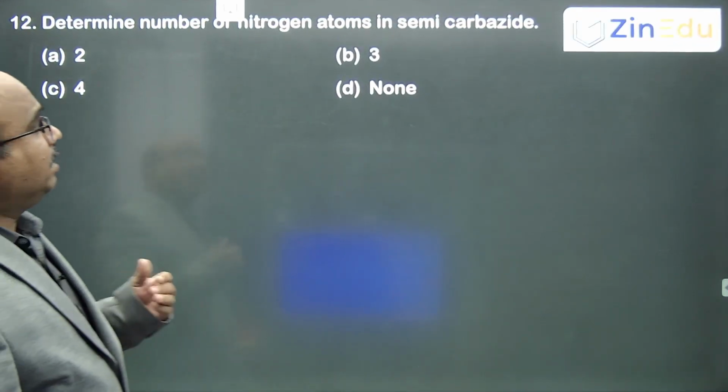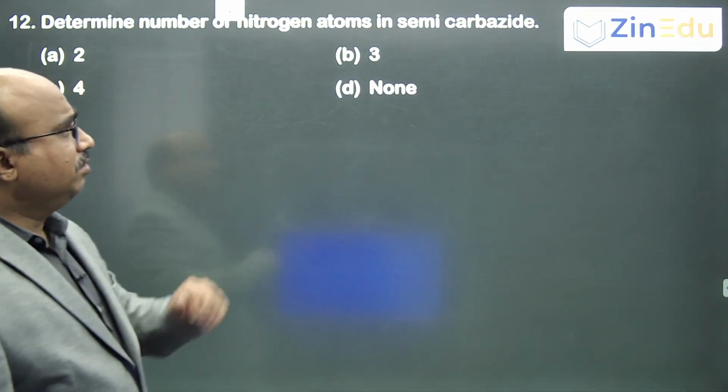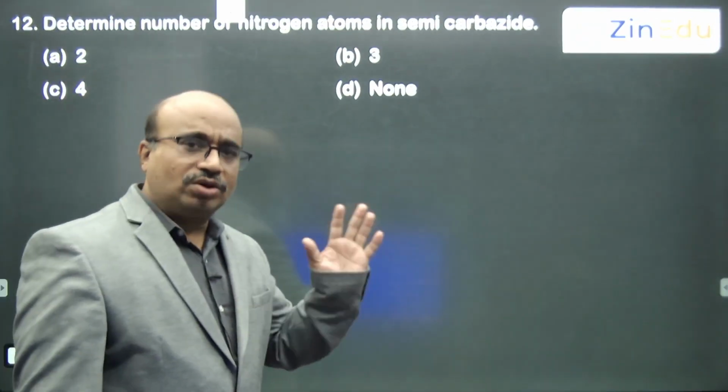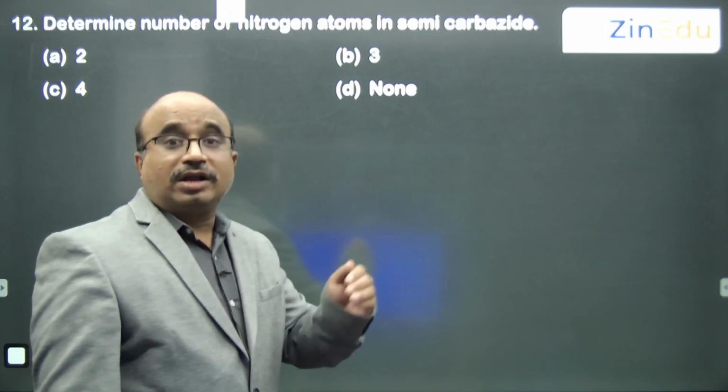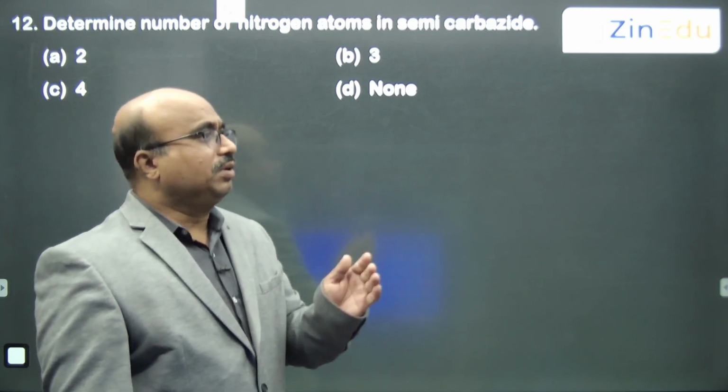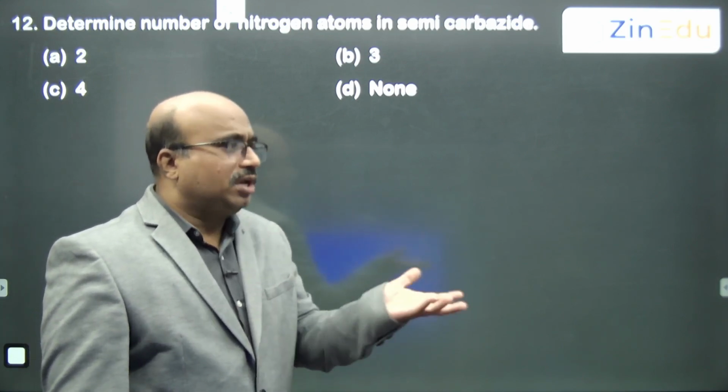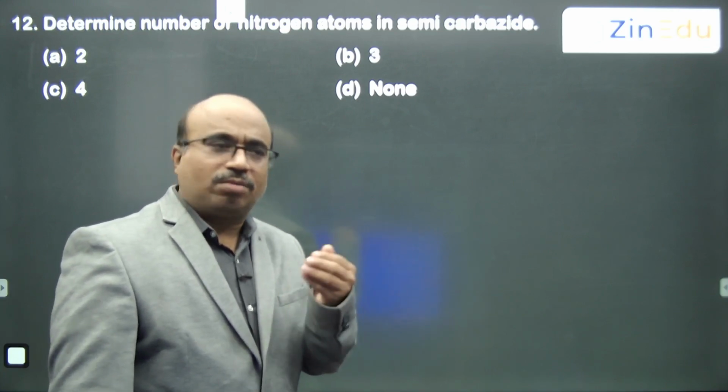Determine the number of nitrogen atoms in semicarbazide. Again, see, the question is, he didn't ask what is happening when the aldehyde or ketone reacts with semicarbazide. He simply asked how many nitrogens are there in semicarbazide. The semicarbazide formula we know already.